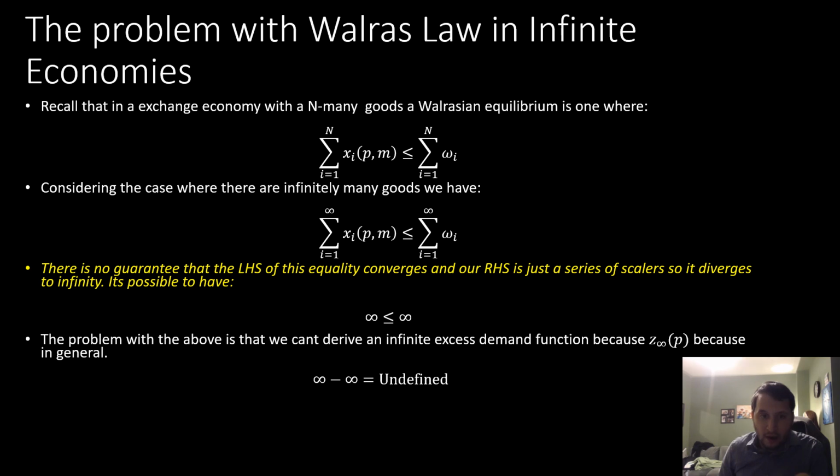There's no guarantee that our left-hand side, which is our sum total of our Marshallian demands across these infinity of markets, converges to a finite value. And our right-hand side is just a series of scalars, so it diverges out to infinity. Thus, it's possible to have infinity less than or equal to infinity. And the problem with the above is that we can't derive an infinite excess demand function, which would be very nice, but we can't do arithmetic with infinity. We can't subtract infinity from infinity. That's undefined. You can't really say anything about that.